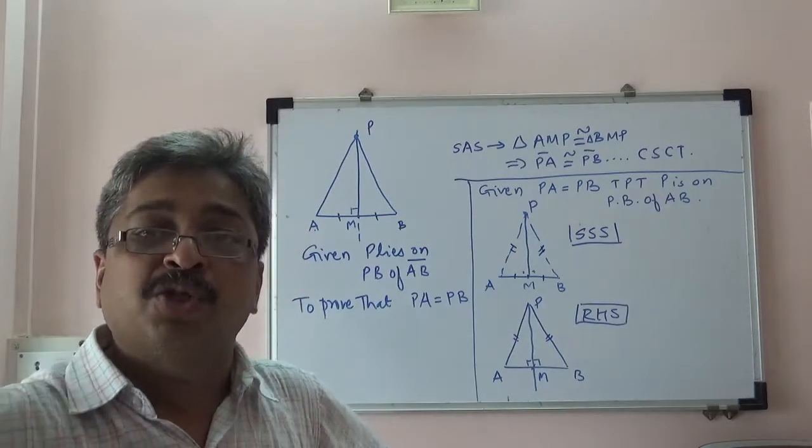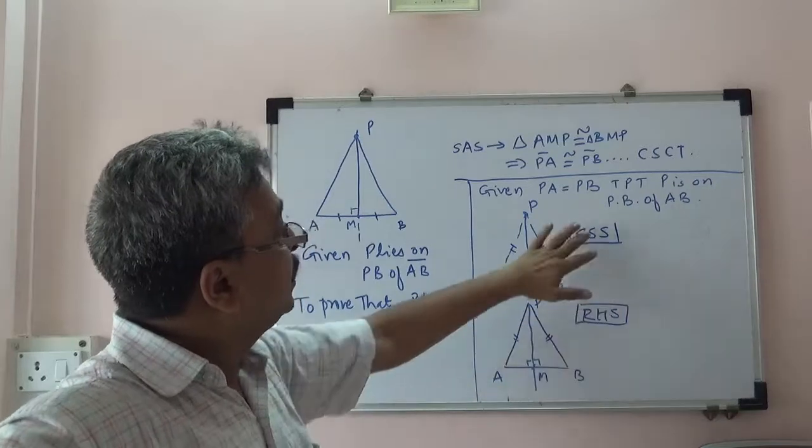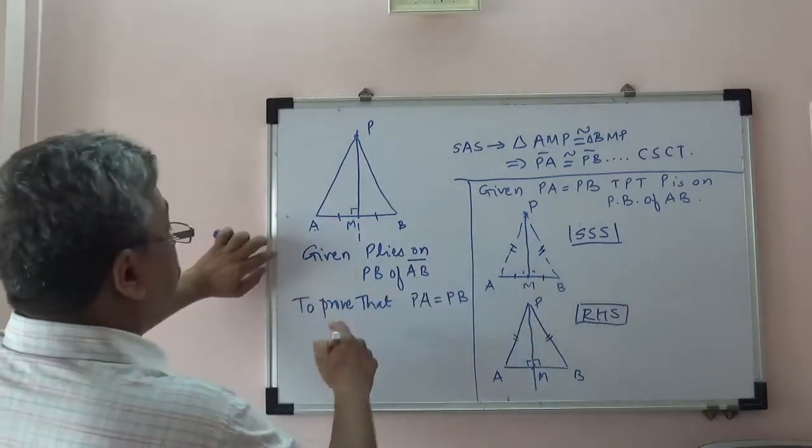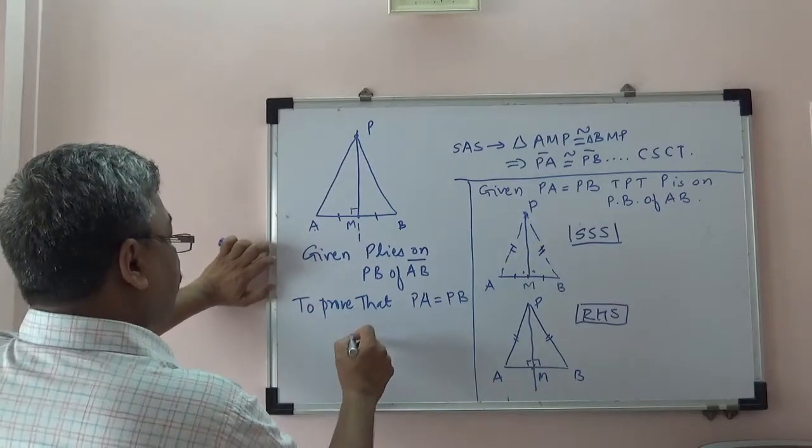So if that assumption is true, then this proof is correct, and hence this can be done in two different ways. Now therefore this first result: if P lies on the perpendicular bisector, then it is equidistant.